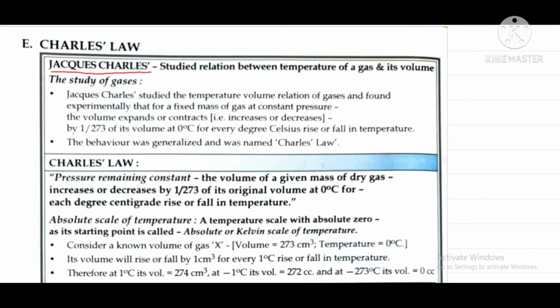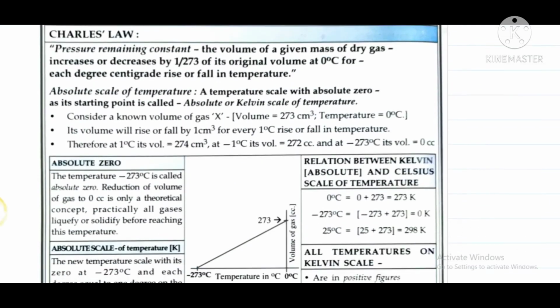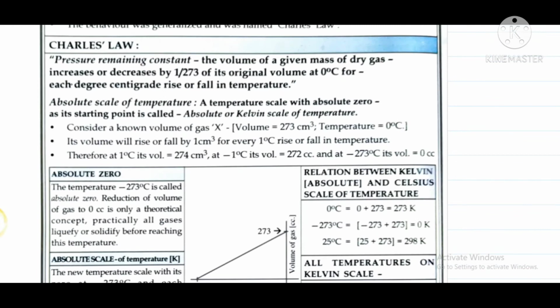Okay, and directly we'll go to Charles' law. So what does Charles' law say? Pressure remaining constant, the volume of a given mass of dry gas increases or decreases by 1 by 273 of its original volume at 0 degree Celsius for each degree centigrade rise or fall in temperature.